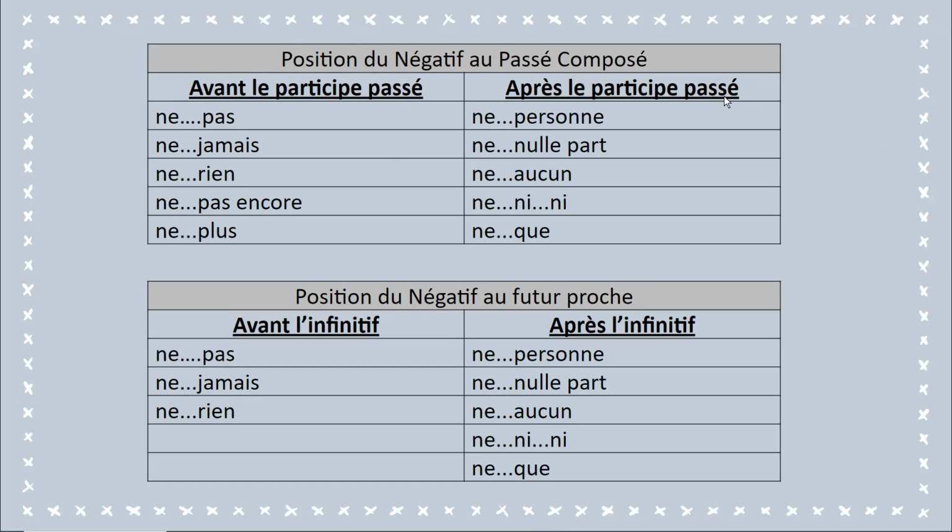Here are the expressions that in the passé composé are placed after the past participle, talking about the second element of the negation, of course. Position du négatif au futur proche. Now, when we have expressions of negation in the near future, which means we have verb 1 and verb 2, we place them before the infinitive, and here are the ones that are placed after the infinitive.